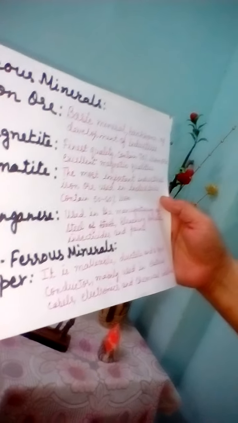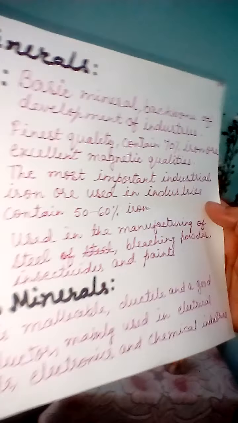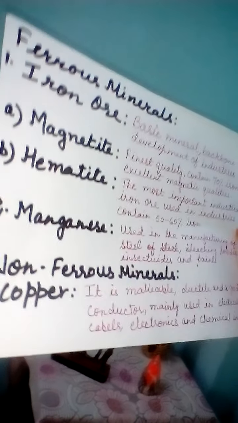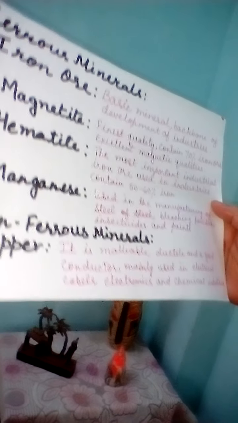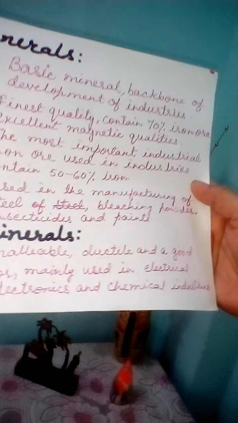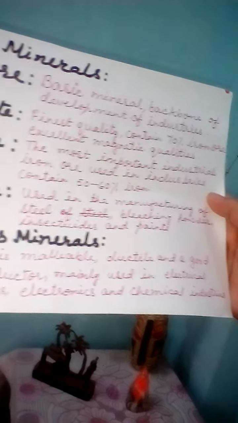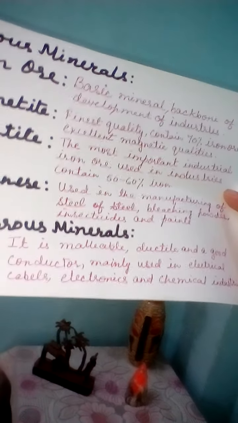Now we will talk about the non-ferrous minerals. In the list of non-ferrous minerals, first is copper. Copper is malleable, ductile and a good conductor of electricity, and because of such qualities it is mainly used in electrical cables, electronic and chemical industries.